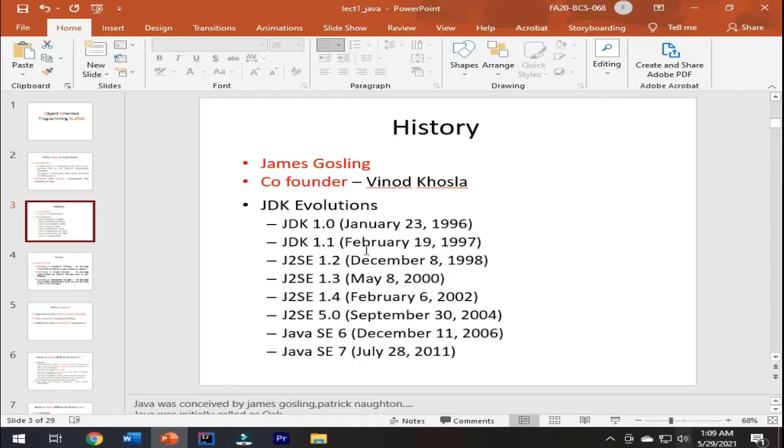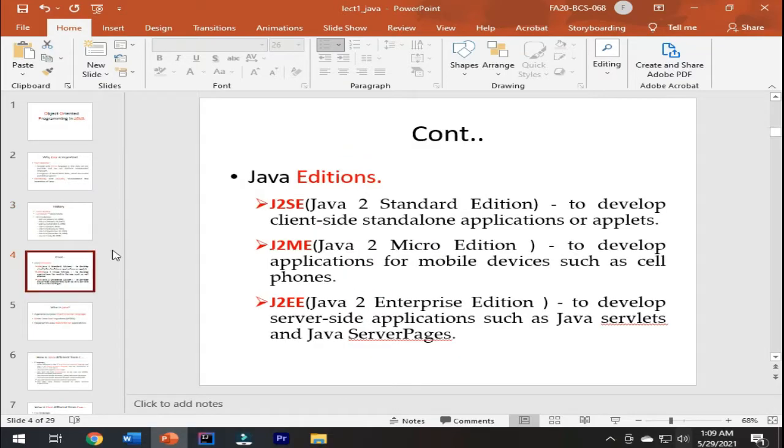Now the history of Java. The founder of Java is James Gosling, and he is also known as the father of Java. The co-founder of Java is Vinod Khosla, and then these are the JDK evolutions of Java. So now there are three editions of Java programming language. One is Standard Edition, second is Micro Edition, and third is Enterprise Edition.